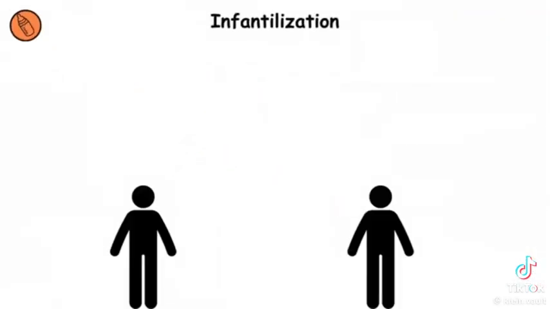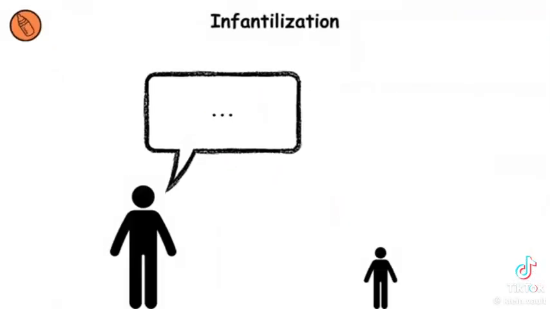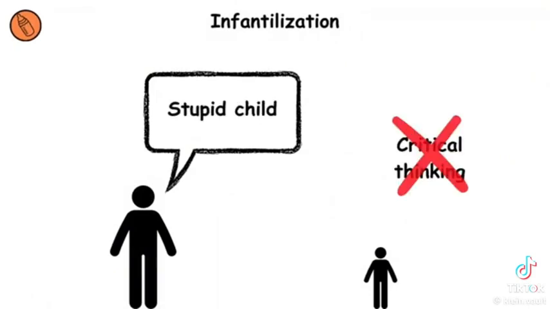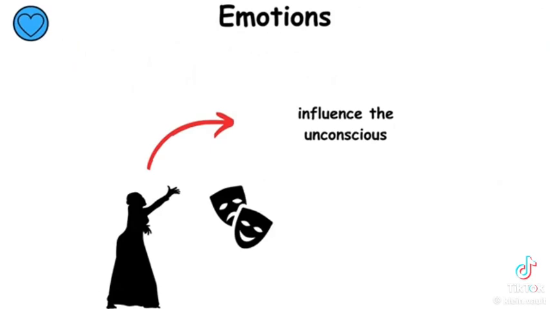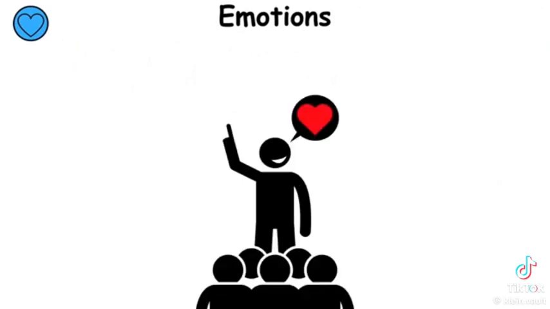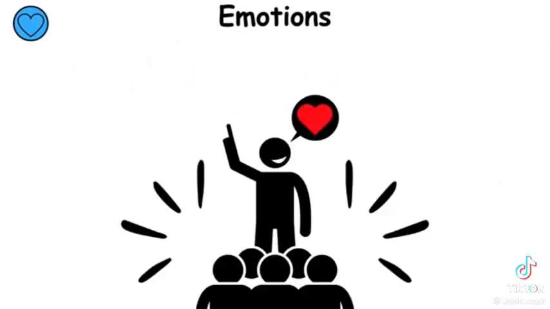Infantilization of the audience refers to speaking to others as if they were children to negate critical thinking. For example, using simple language to make decisions without thinking them through. Appeal to emotions means acting on emotions to influence the unconscious. This can involve telling emotional stories to evoke empathy and garner support.